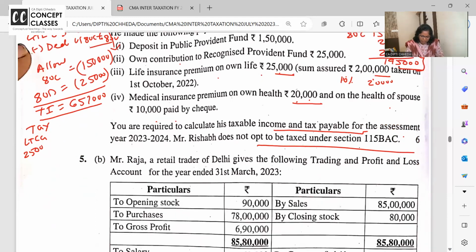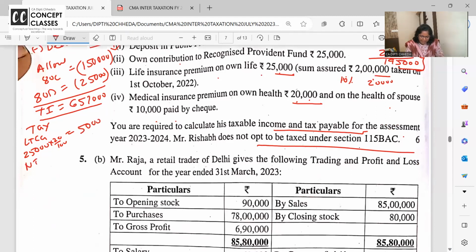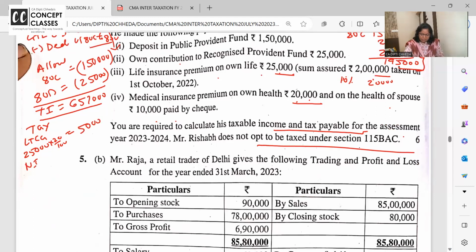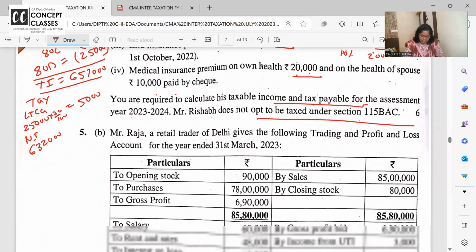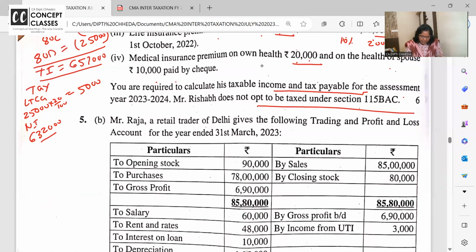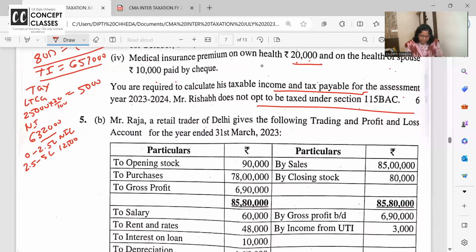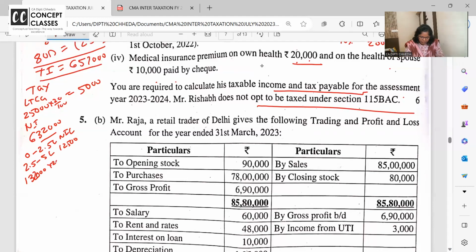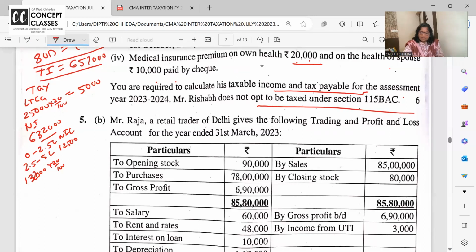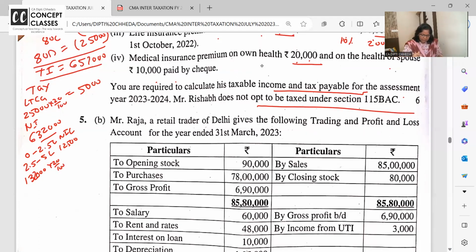So on 25,000, 20%, 5,000. Normal income. What is the normal income? 657 minus 25,000, 6,32,000. So इस पे कैसे टैक्स निकालेंगे? 0 to 2.5 lakh nil, 2.5 lakh to 5 lakh 12,500, on 5 lakh to 6 lakh 32, 1 lakh 32,000 पे 20%. 5 लाख के ऊपर जो भी है ना 6,32,000.